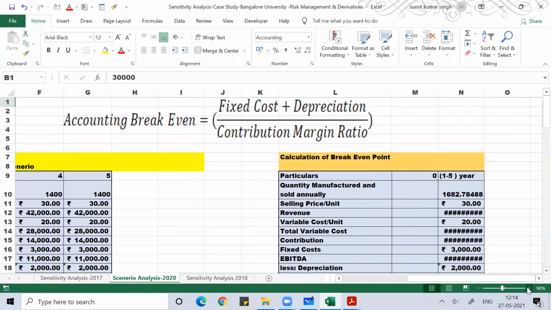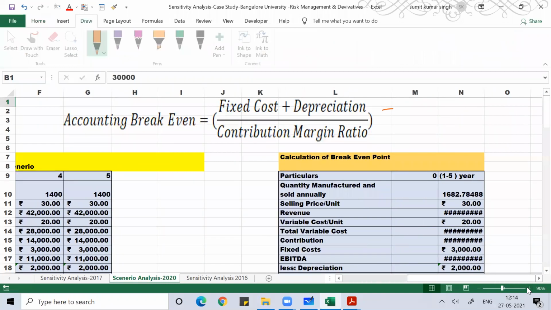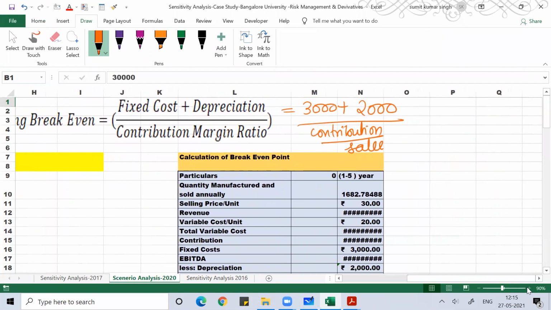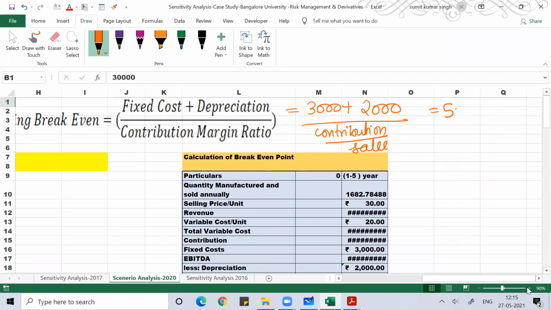If you want to find accounting break even, your fixed cost here was 3,000 according to the problem. Depreciation was 2,000. Contribution margin ratio means contribution by sales. So fixed cost plus depreciation is 5,000.